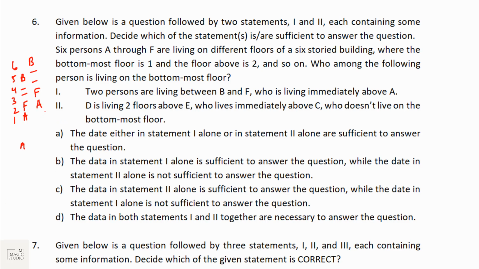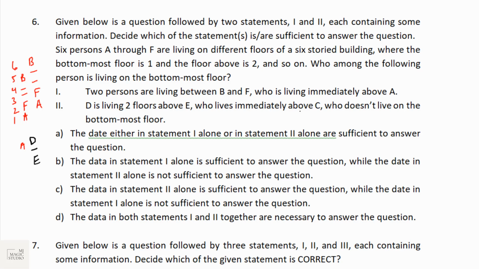So we've got two options here as per statement number 1. Either A is on the bottommost floor or A is not on the bottommost floor. We cannot answer who is on the bottommost floor by using statement 1 alone. Statement 2 says D is living 2 floors above E. If E is on 2, then D is on 4.